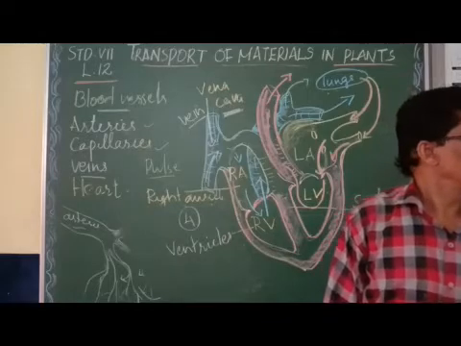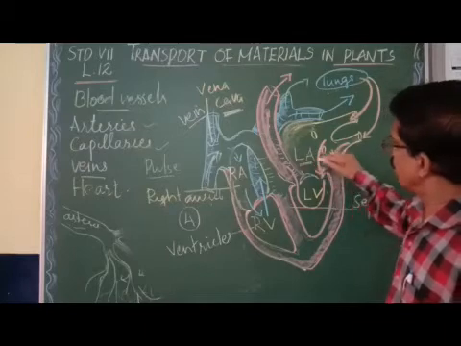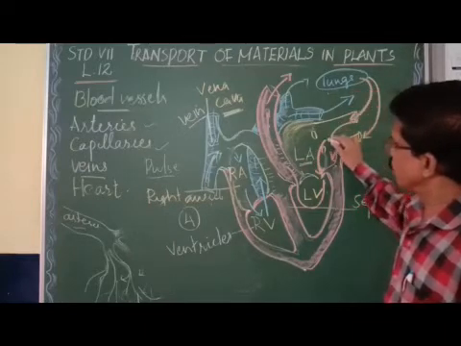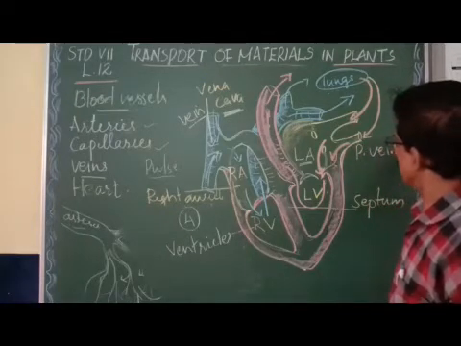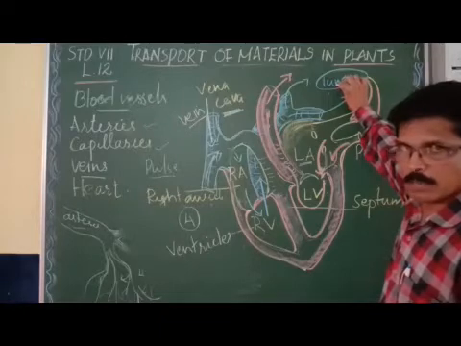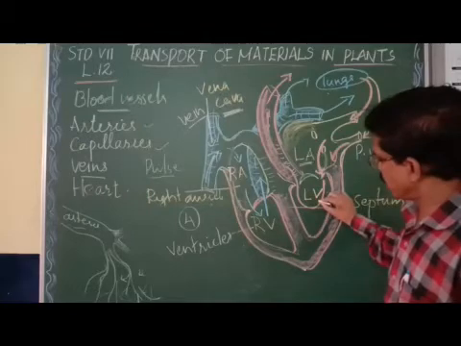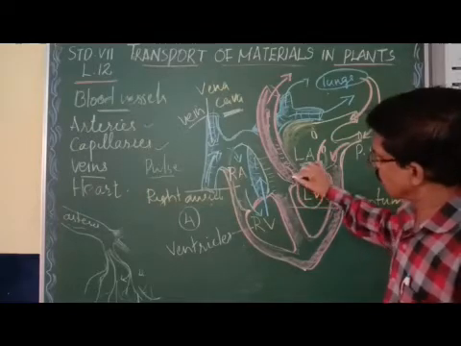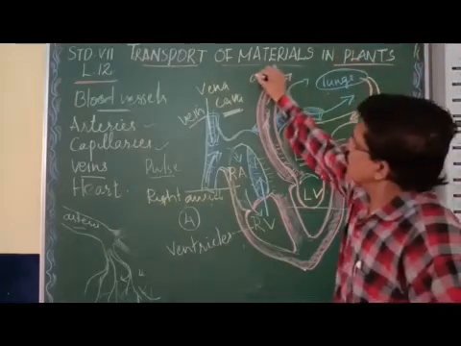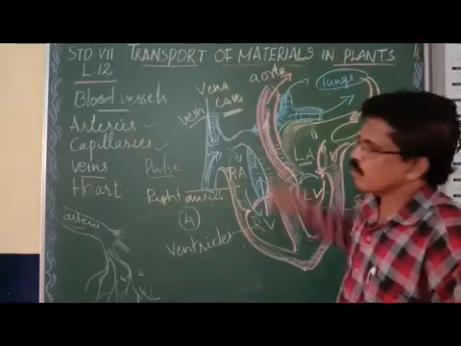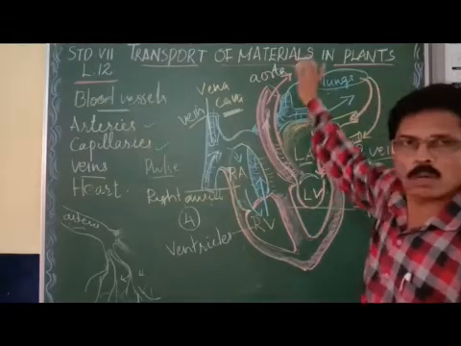Such oxygen-rich blood now comes to the left auricle through the vein we call the pulmonary vein. So from the lungs, oxygen-mixed blood comes to the left auricle, from the left auricle to the left ventricle, and from the left ventricle it goes out to all body parts. This is called the aorta. So what is aorta? Aorta carries oxygen-rich blood from the left ventricle to all body parts.